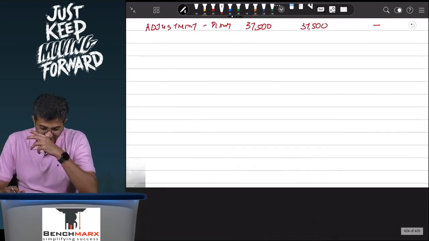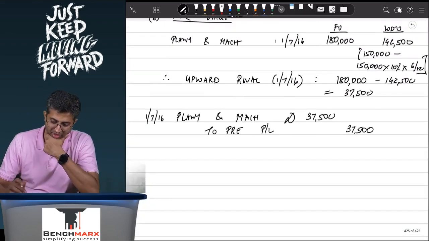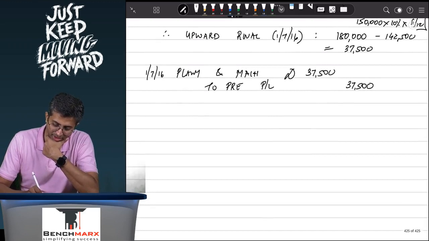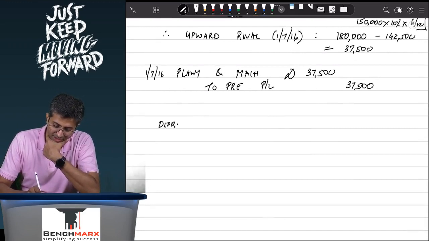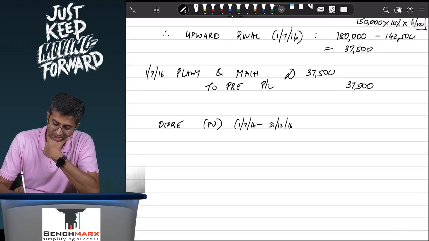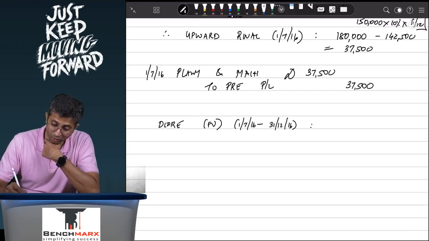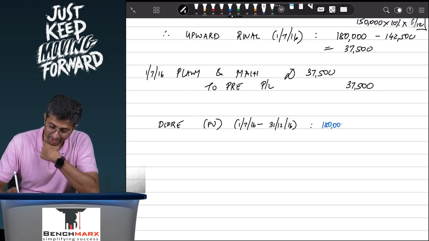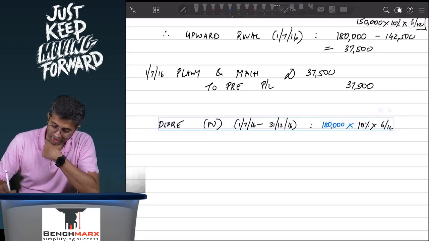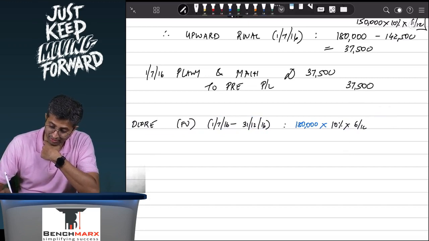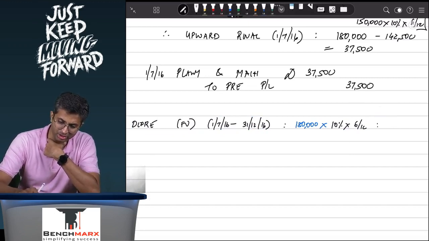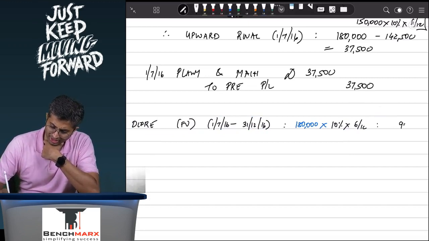However, if the plant and machinery increases by 37,500, we cannot say that the depreciation will remain the same. The depreciation based on fair value for the period 1st of July 16 to 31st December 16 will be 1,80,000 into 10% into 6 by 12. So, this is 18,000 divided by 2, which should be 9,000.